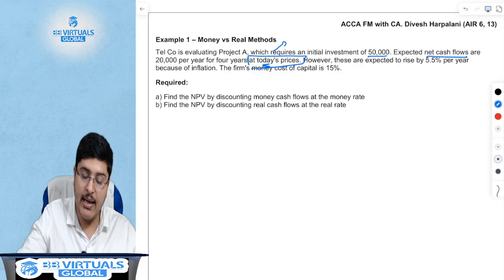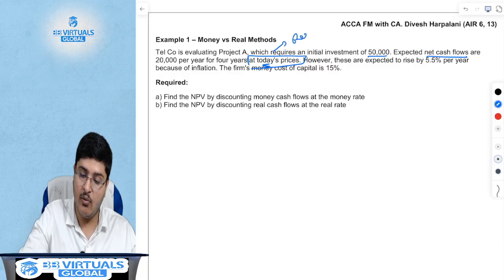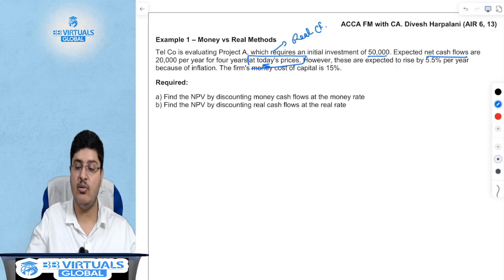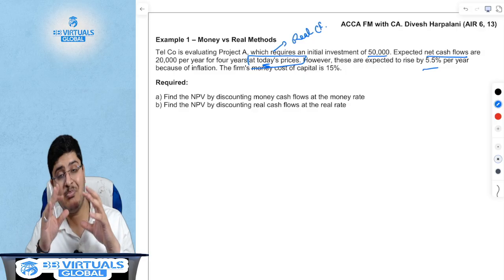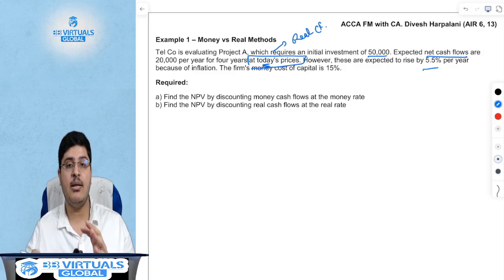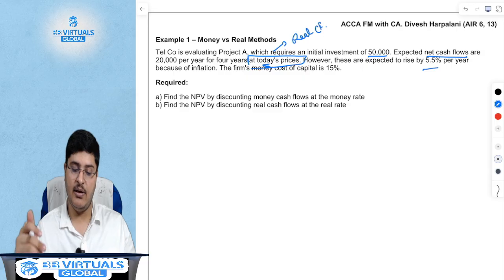Today's prices means this is real cash flow, because there is only one inflation rate given, there are no two inflation rates given. But if there are specific, different inflation rates, then current cash flow cannot be considered as real cash flow. These are different things.